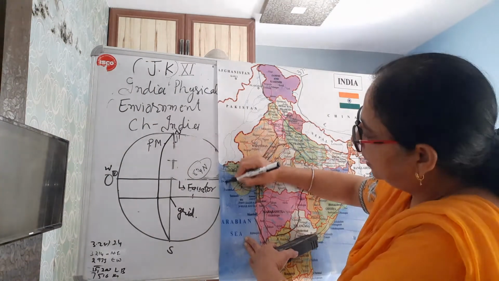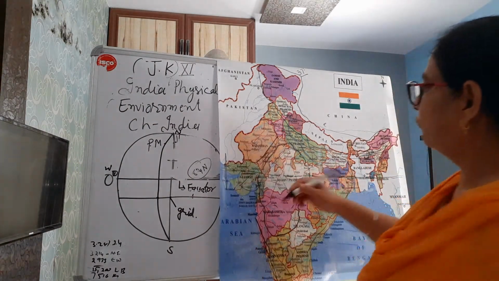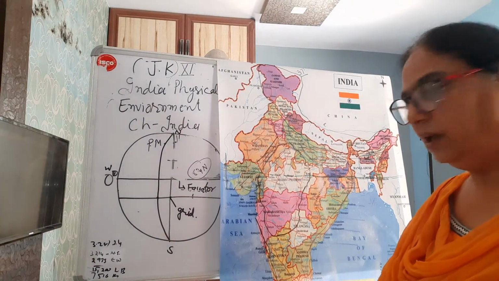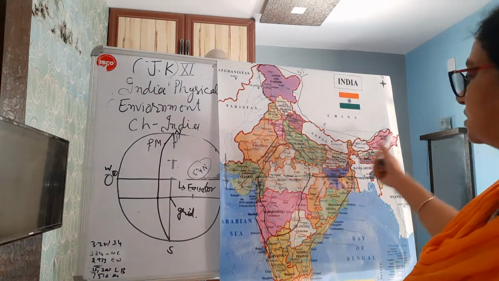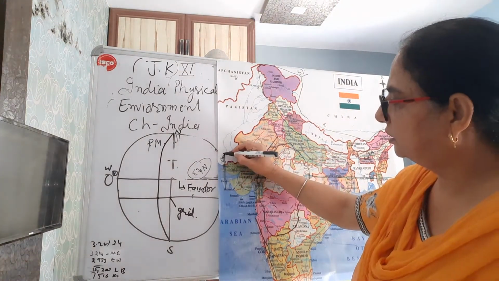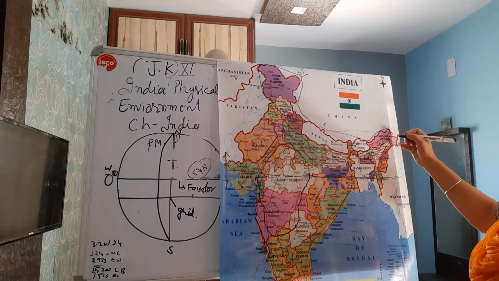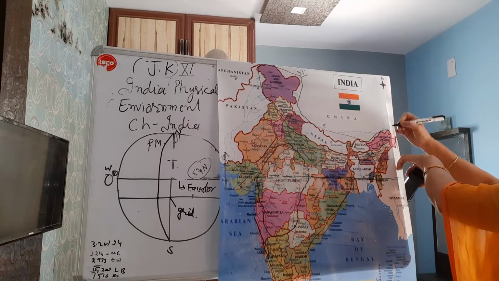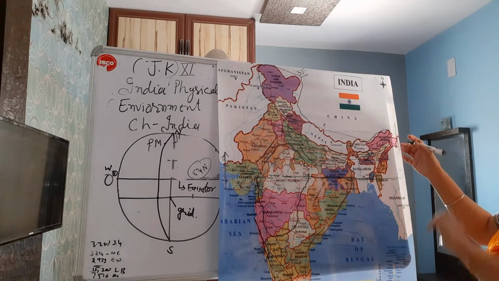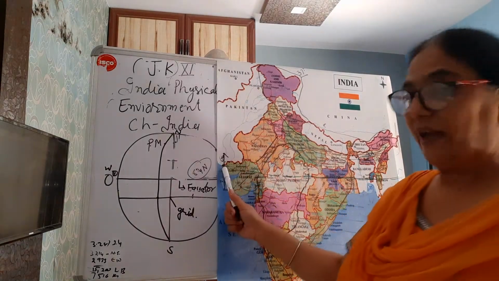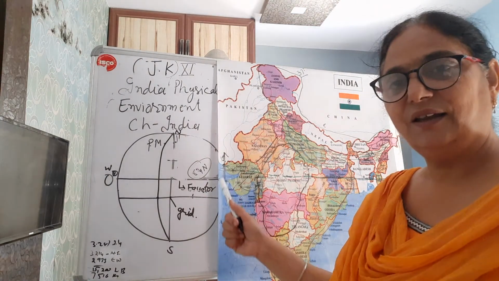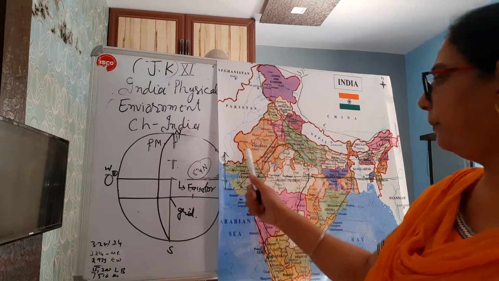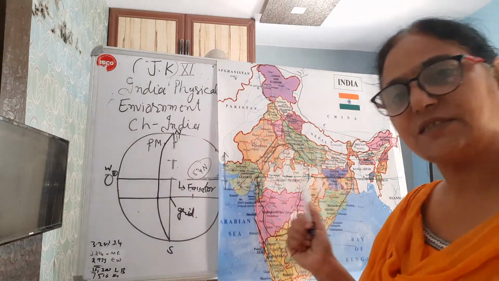Exactly the same way, its extent from north, that is Jammu Kashmir to Kanyakumari, from west to east, here it is Gujarat and here it is Arunachal Pradesh. Here the easternmost longitude of India is Arunachal Pradesh. This is westernmost of India, but on the world map both are easternmost.